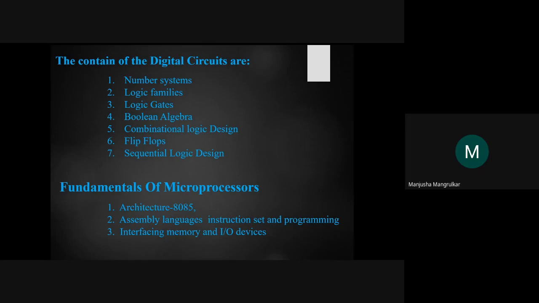Now, what does digital circuit mean? Till now we have seen all the analog components: transistors, resistors, diodes, capacitors and all. So, analog signals and digital signals. A sine wave is represented as an analog signal, right? It continuously changes with respect to time. The amplitude of an analog signal continuously changes with respect to time and frequency. But a digital signal has only two states, either 0 or 1. That is, we represent high or low, or 0 volt or 5 volt.